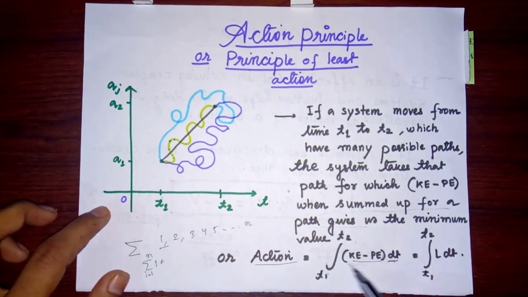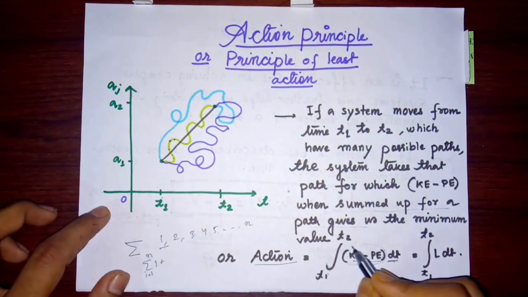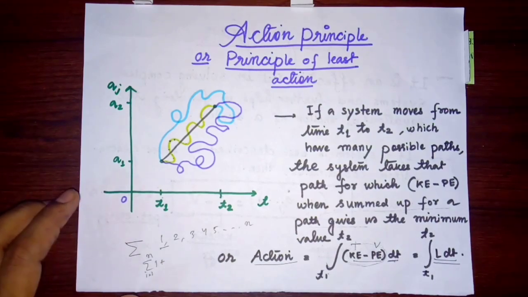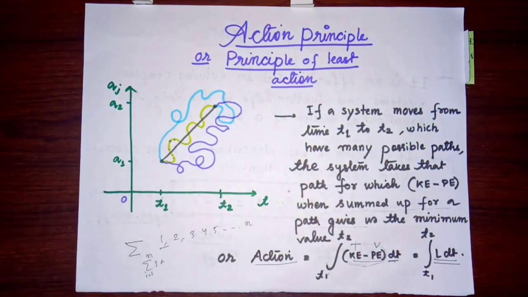And as I told earlier, if kinetic energy is T and potential energy is V, then it is L dt. This is the well-known expression for the action of a system, and the system follows that path where the action, equal to the integral from t1 to t2 of L dt, gives us a minimum value. So this is the least action principle.